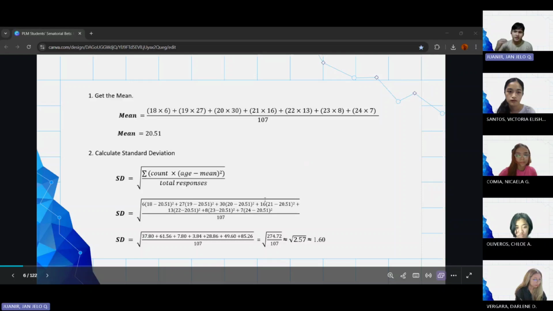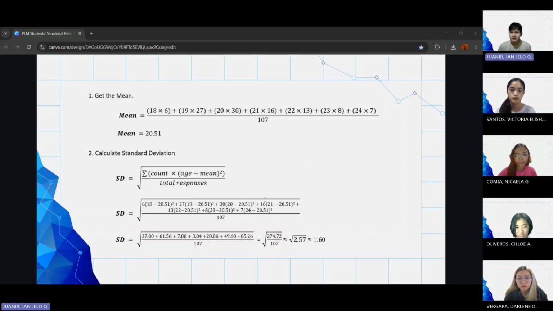So, for the standard deviation to be calculated, we must first get the mean of the responses. Upon calculation, the mean is 20.51. The variance is 2.57, and when we get its square root, we will have a standard deviation of 1.60. To assess this result, we will get the percentage of this standard deviation with the mean. We will divide 2.57 by 20.51 and multiply it by 100%. The resulting coefficient of variation is 7.80%. This indicates low variability, which means that the ages of the Haribon respondents were close together in value.